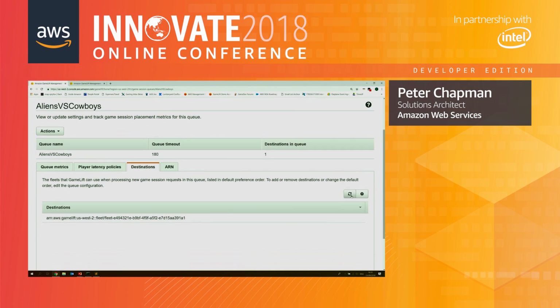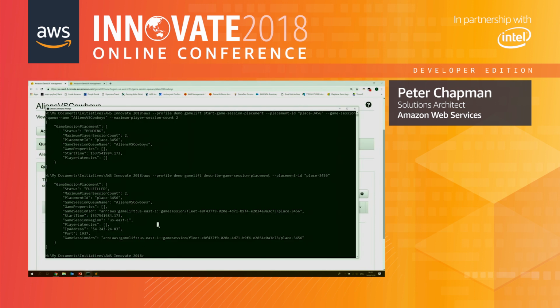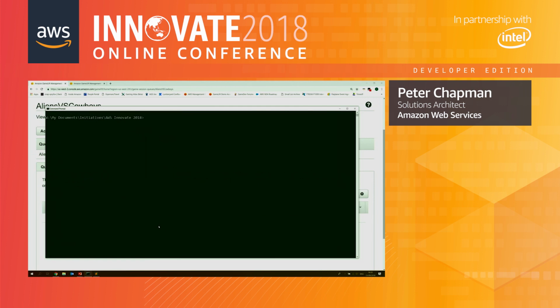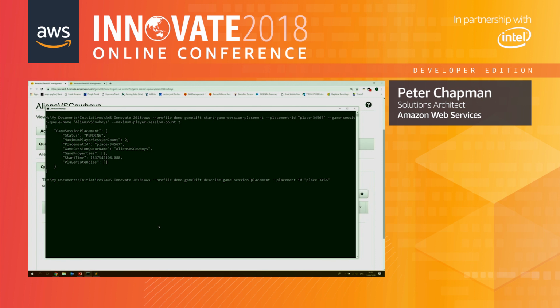We can see here I've now only got the one destination, and we're going to see how that impacts our placement. So I'm just going to clear the screen so we can see what we're doing. I'm going to rerun these commands, and I'm just going to create a different placement ID. I'll just add another number onto the end of that, just so I've got a unique ID. So I'm going to run that again, and we've got GameLift telling us that we're just about to create this placement for the game session, so it's pending.